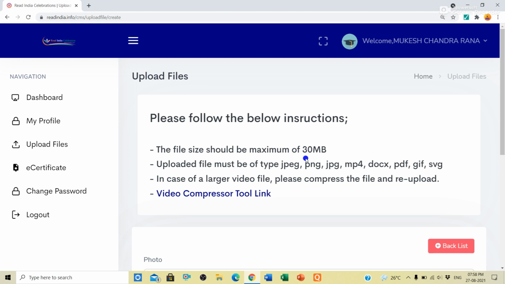Then the upload file must be of type JPG, MP4, or PDF. So your video will be in MP4 format, and your summary will be in PDF format or in JPG format. You can also click photos and upload photos. Either you will upload a PDF or photos, but that will be less than 3 pages. That means only 2 pages you have to upload. And the video will also be less than 2 minutes, not more than 2 minutes.